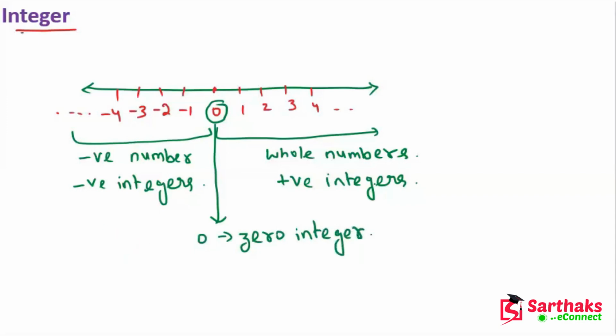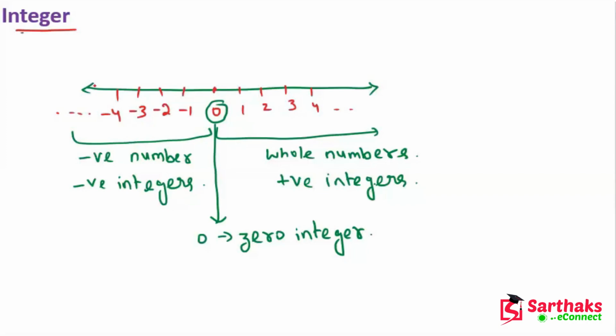Okay, my dear friends, I hope you get this point. So this is the classification of integers. All the numbers which are whole numbers, of the round figure, not the fraction part, not the decimal part. Excluding fraction and decimal parts, all the numbers represented on the number line, may be positive and may be negative, but it should be in the whole figure. I hope you understand these things.